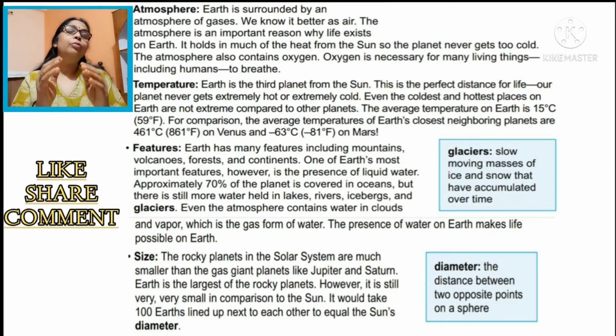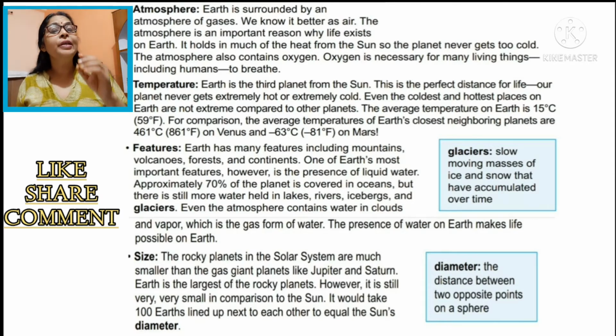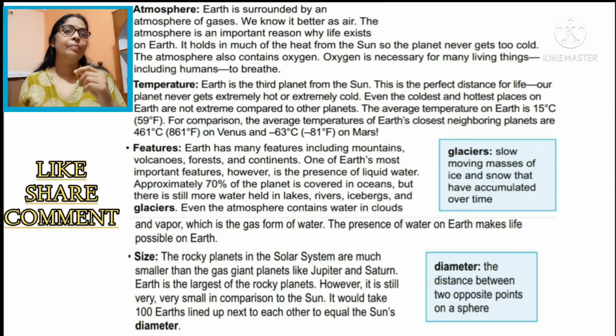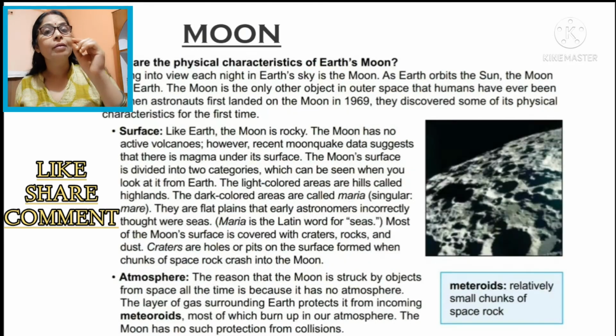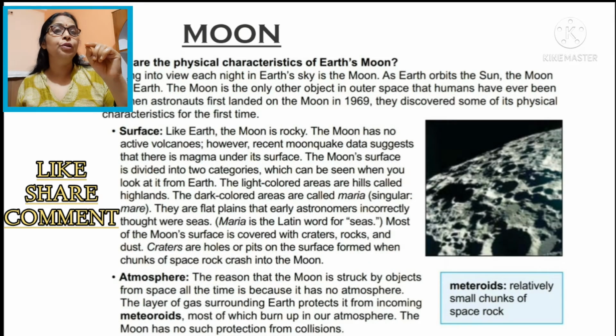Okay, now we come to the moon. It is the only natural satellite of our earth. Man-made satellites are also present; they are called artificial satellites. In 1969 the first man landed on the moon.